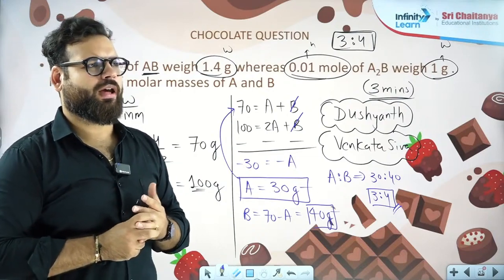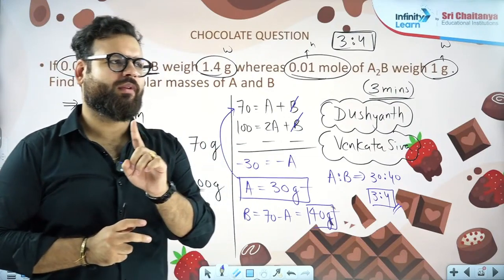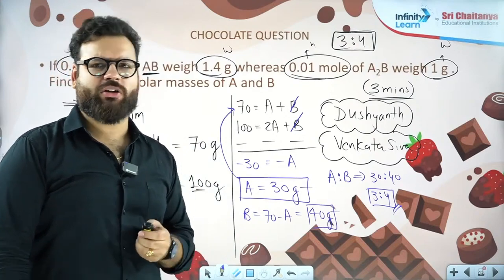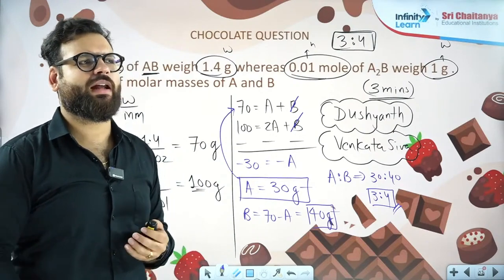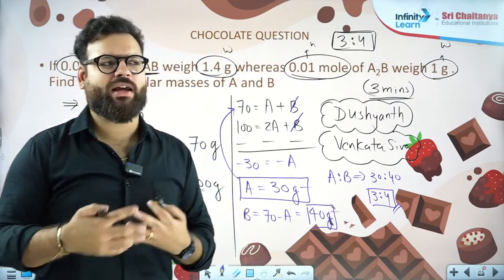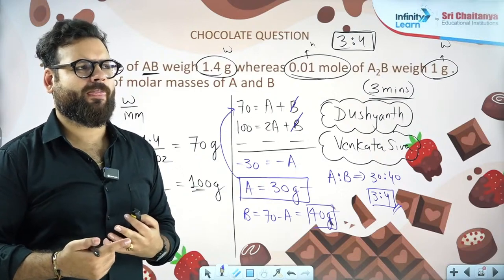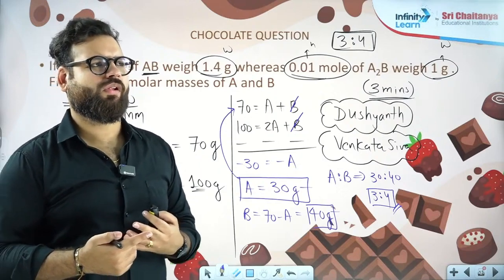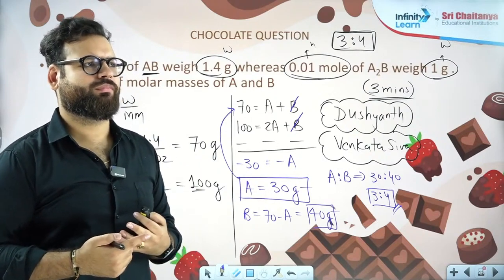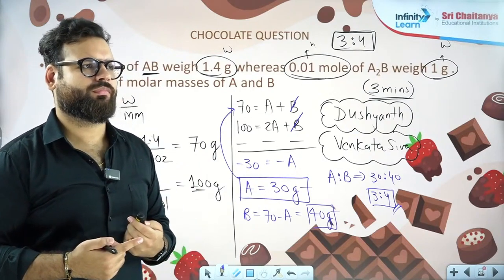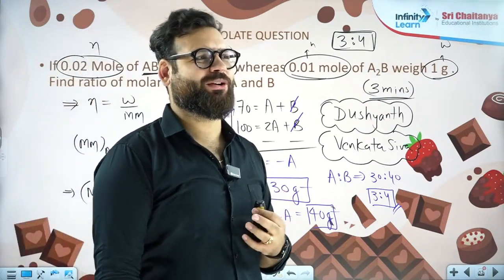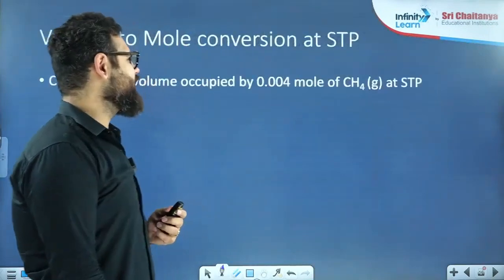All right. One more chocolate question is there. Shall we go directly to the chocolate question, or do we need to solve more? Just say in the chat box directly, then we'll directly go to that. It will be a little thinking one only. Let us see if you can do that correctly.